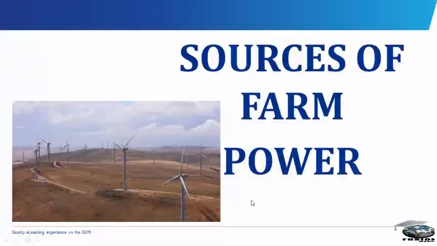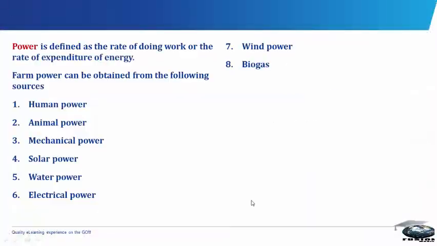Sources of farm power. Power is defined as the rate of doing work or the rate of expenditure of energy. Farm power can be obtained from the following sources: human power, animal power, mechanical power, solar power, water power, electrical power, wind power, and biogas.